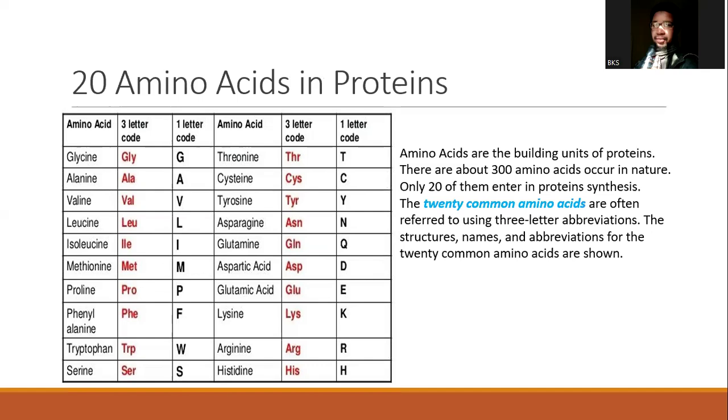But before then, these amino acids were given a 3-letter code for simplicity, as well as a 1-letter code. You see glycine as GLY. Usually the 3-letter codes given to the amino acids are the first 3 letters, in most cases, but you can have some cases where they are not the first 3 letters.